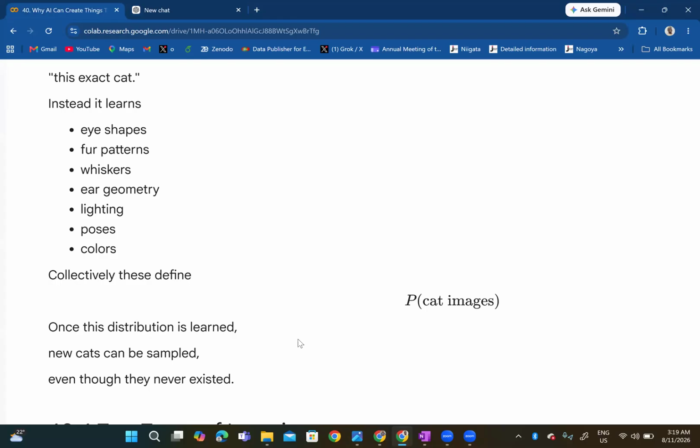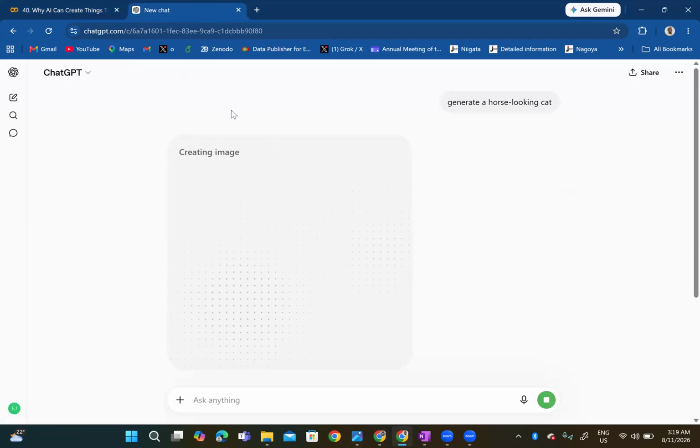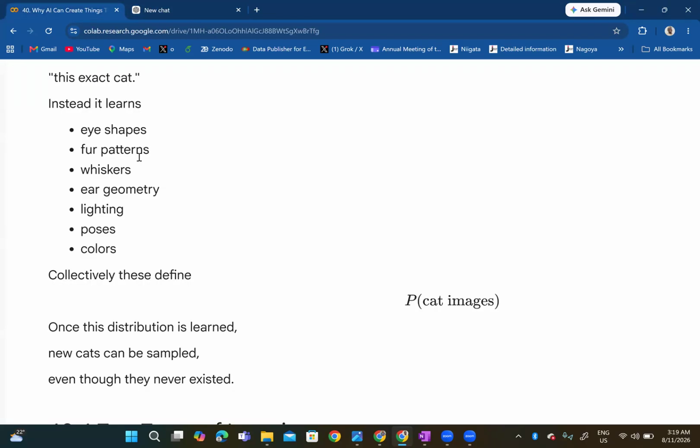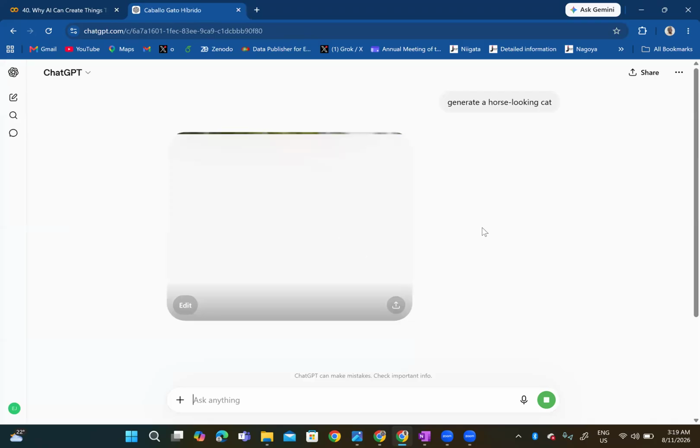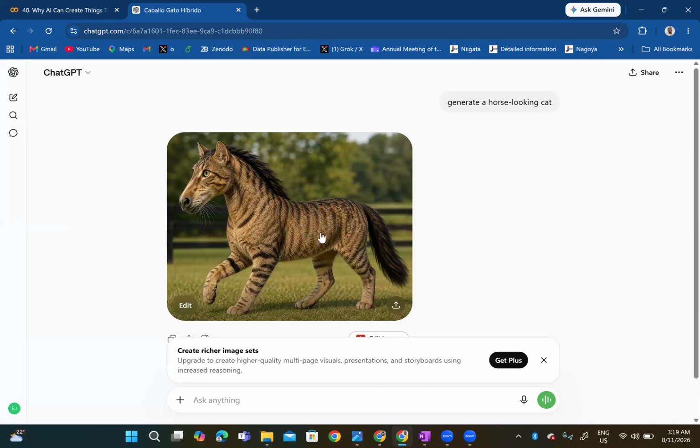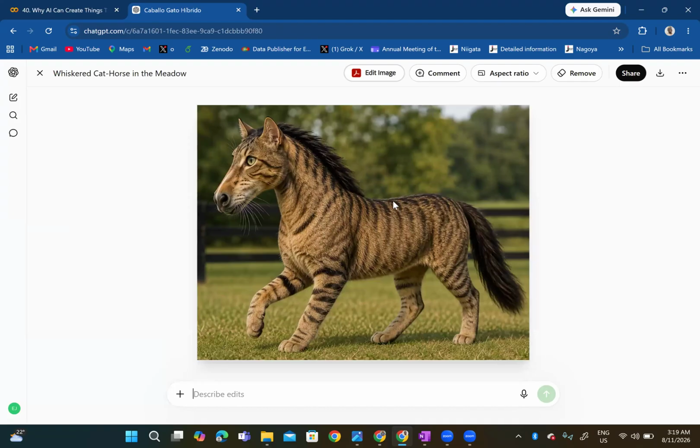Because it would have the distribution for horses and cats, and then it can sample all this and put together a horse-looking cat. So the work is still on. Once the distribution is learned, new cats can be sampled even though they never existed. So horse-looking cats don't exist. You can see this is a cat, but it's looking like a horse.